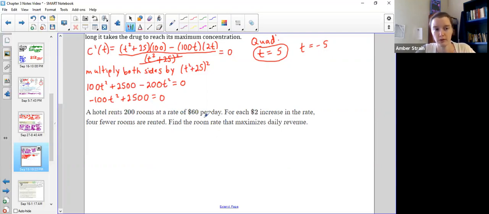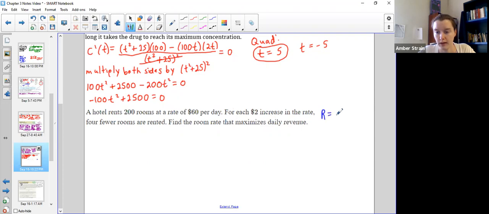So you found that, of course, the price and demand fluctuate, that if you try to raise your prices, less people come to your hotel. So it says if you can normally average out renting 200 rooms when you set the price at 60, but you've done some research and you found that if you increase by $2, 4 fewer rooms are rented out. So it's this balancing act.